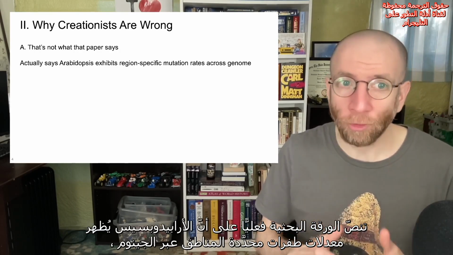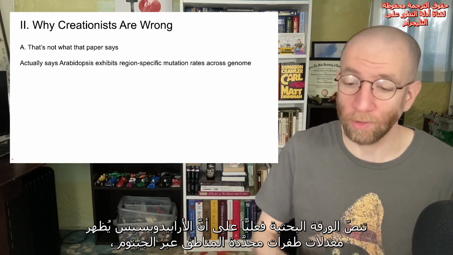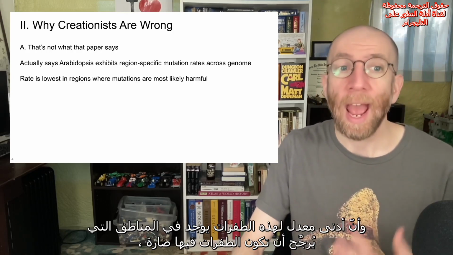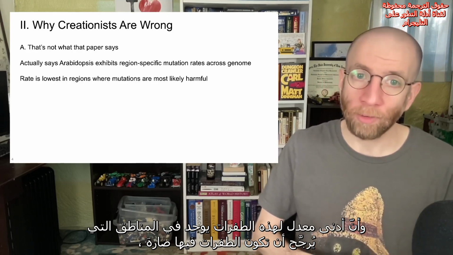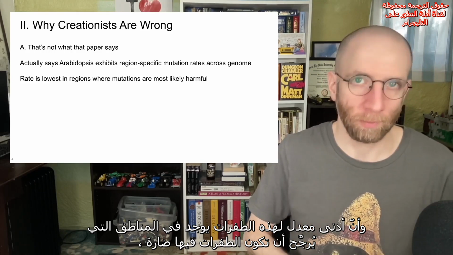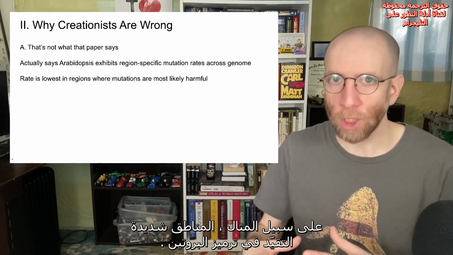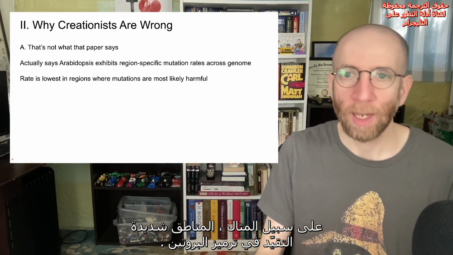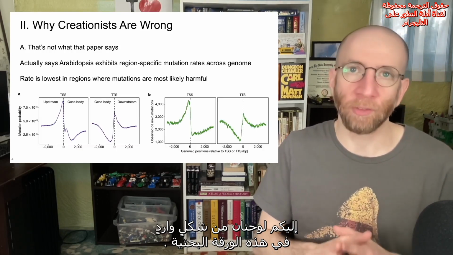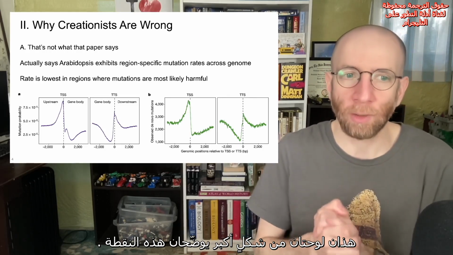The paper actually says that Arabidopsis exhibits region-specific mutation rates across the genome, and that rate is lowest in regions where mutations are most likely to be harmful. For example, tightly constrained protein coding regions of the genome. Here are a couple of panels from a figure from this paper. These are two panels from a larger figure that illustrate this point.